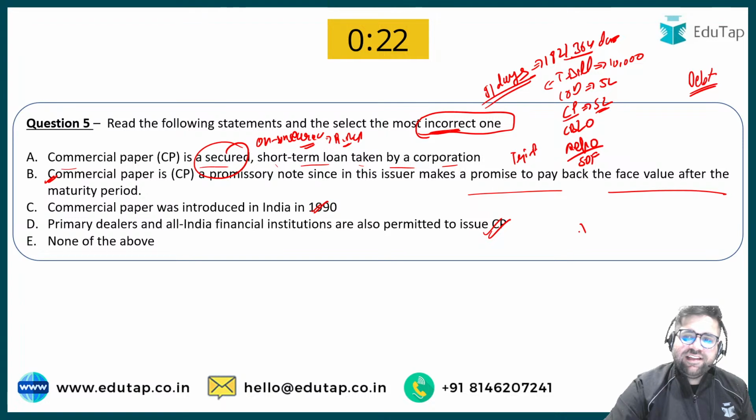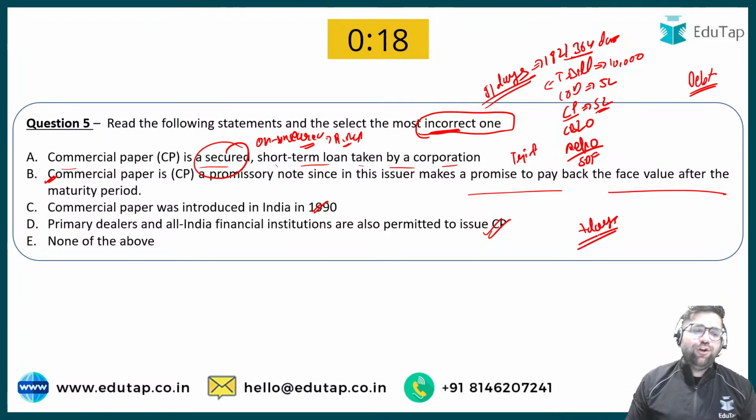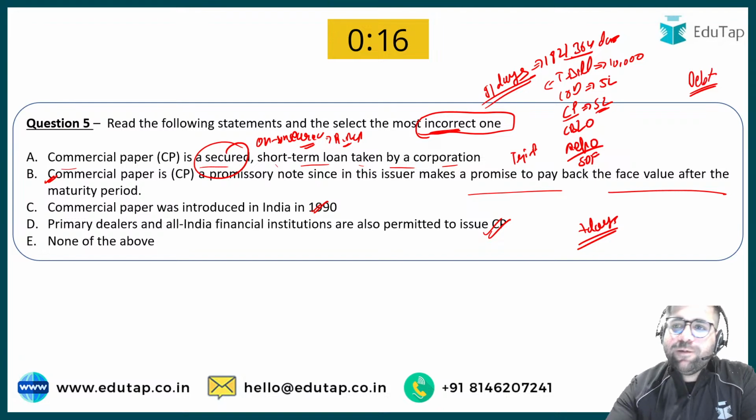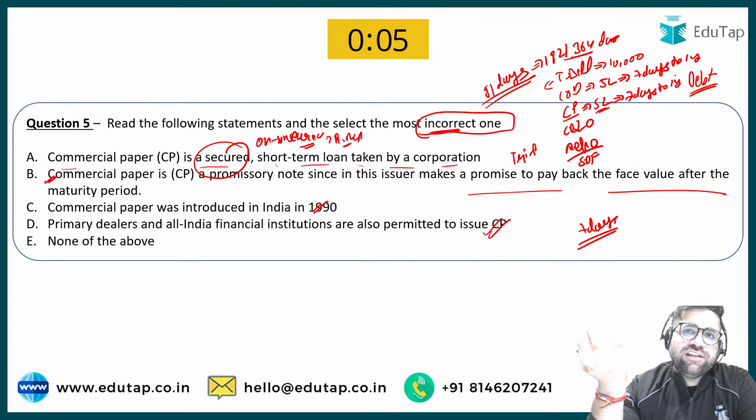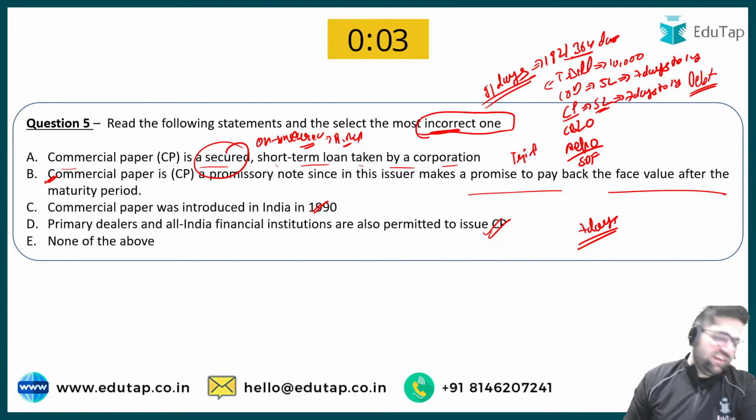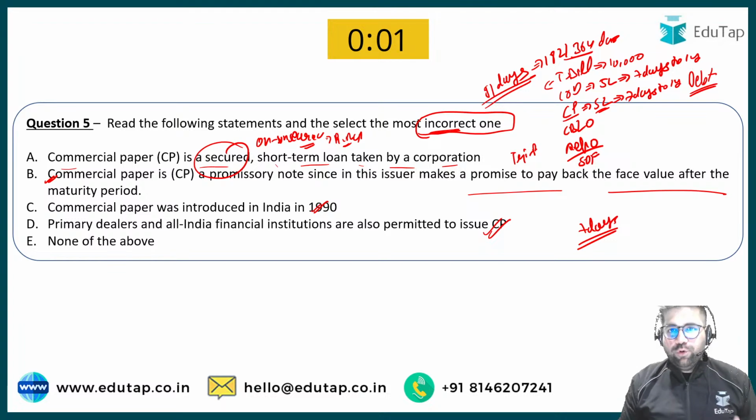Those who are saying 7 days, for them, please go and have a face wash. This is not the correct answer. 7 days आपका कहाँ हो सकता है? CD में हो सकता है. 7 days to 1 year, commercial paper maybe you can say 7 days to 1 year. But how can a treasury bill be issued for 7 days? I don't think there is any logic for that. Do not take me rude or something like that. Go and have a face wash. This is the right time to start your studies.